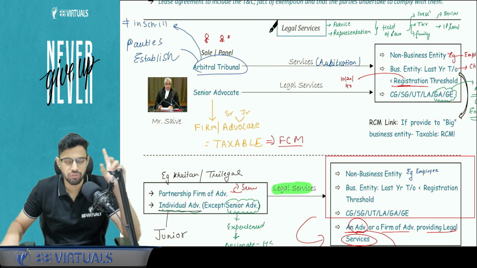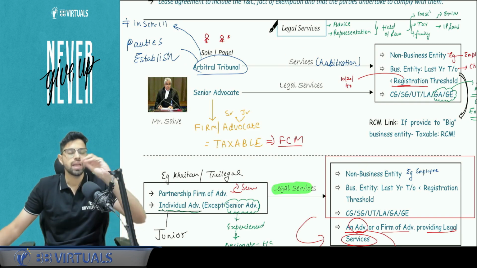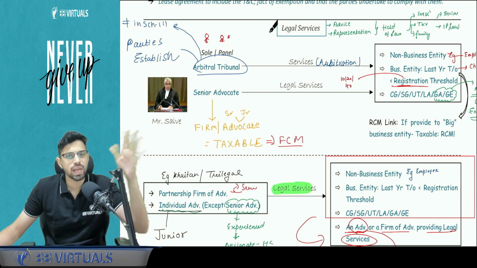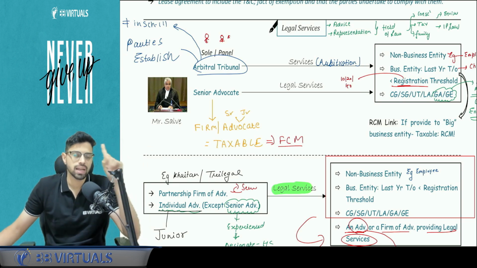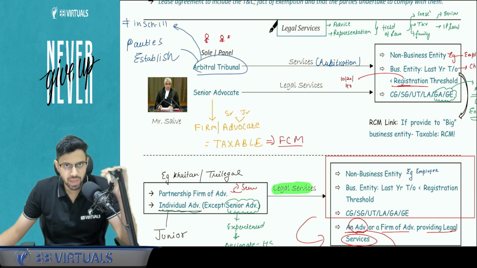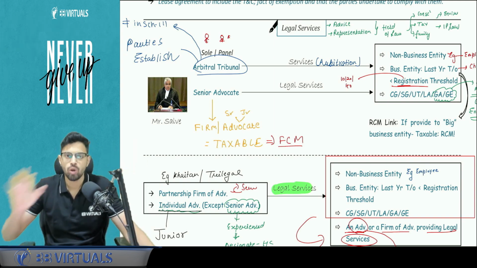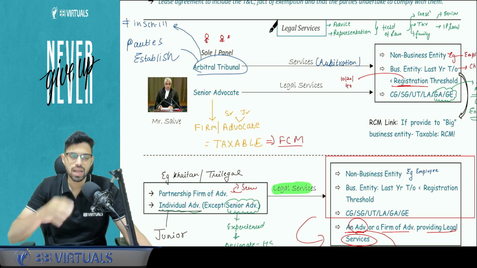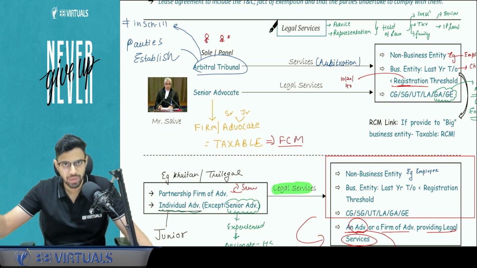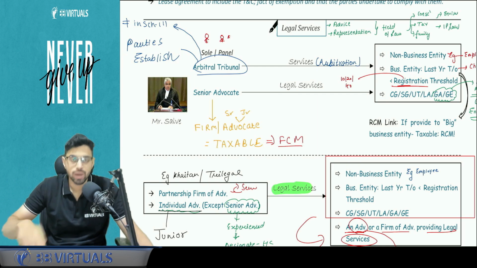Three types of people. First, non-business entity. In general, the business entity means any person, individual, company, firm doing any kind of business. So first case, the recipient is a non-business entity. Second case, I'm going to call this a small business entity. This is not a legal word, so for understanding we can use it, but you cannot write this in the exam. What is the understanding of the small business entity? That the turnover of the preceding financial year does not exceed the threshold. And third is with respect to government.